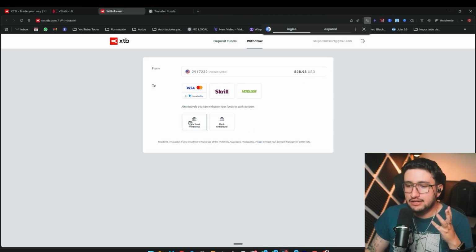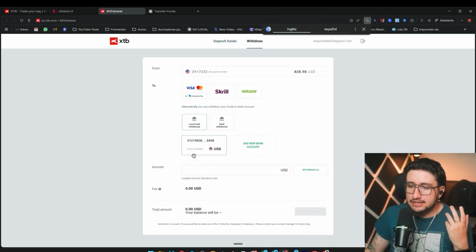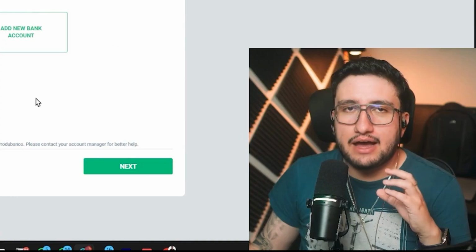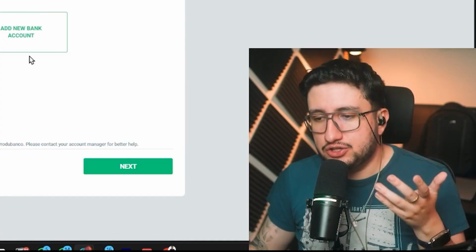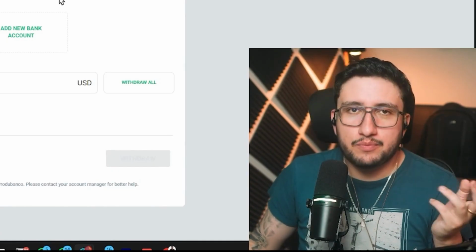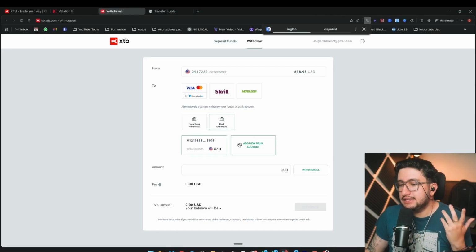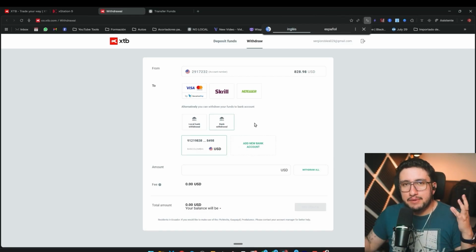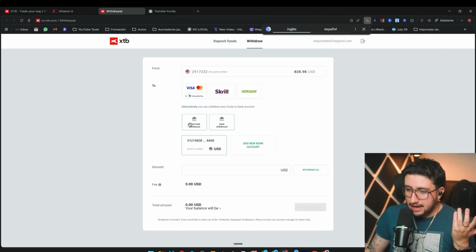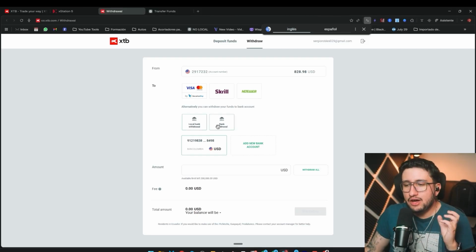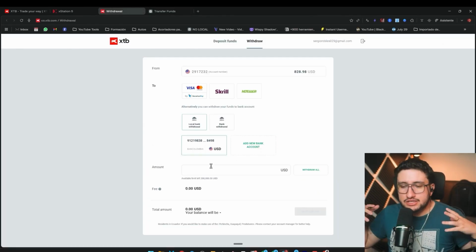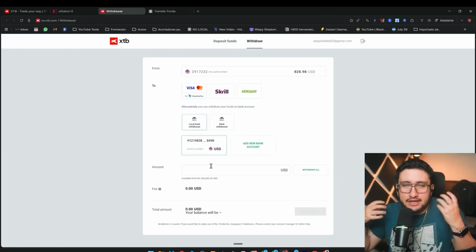In my case, this account is registered in Colombia. Obviously, since it's registered in Colombia, I have to add an account that's in Colombia. So I have to use an account that's local to my country of registration. If you're in the US, Chile, Spain, Italy, well, wherever you register, you'll obviously have to provide a local bank account. But this varies depending on the country you're in. In my case, regarding this point, I feel that depending on your needs, one or the other might come out on top. For example, withdrawing locally here makes it much easier for me to receive money in my local account if that's where I want it.